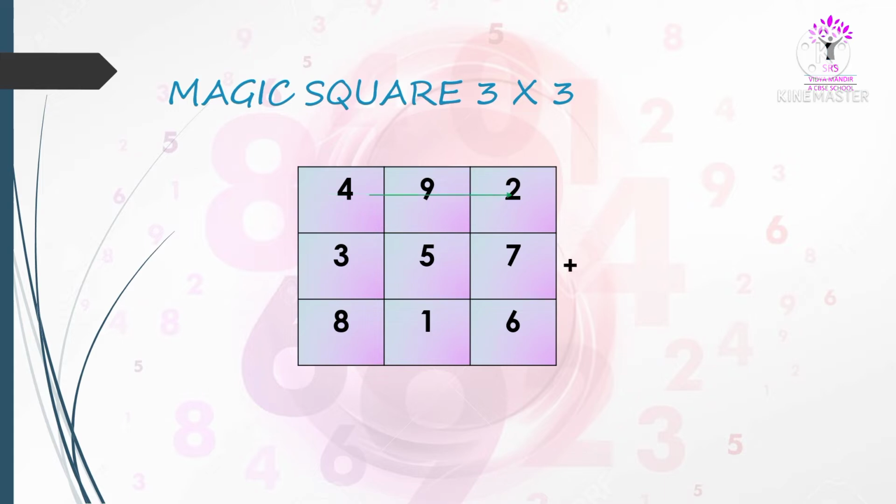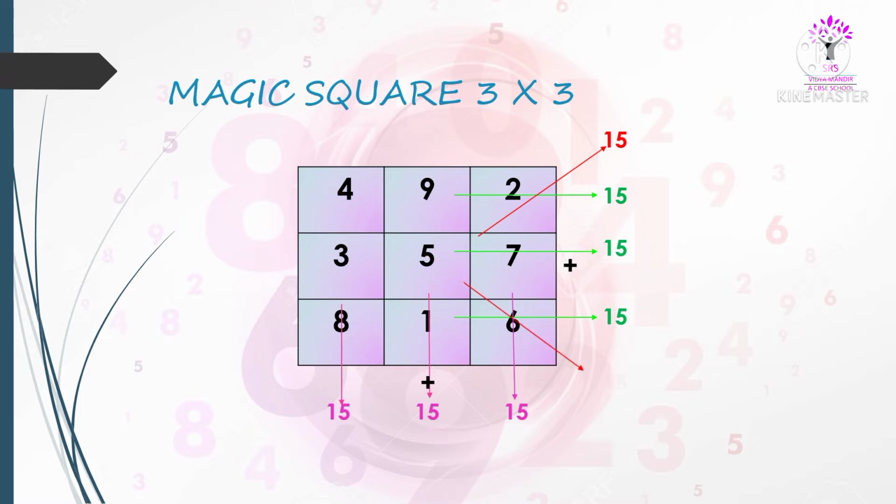In the first row, add 4, 9 and 2, you will get sum 15. Now add 3, 5, 7 in the second row and you will get 15 again. What about sum of 8, 1, 6 in the third row? It's 15 again. That's so interesting, right? Now let's add numbers along the columns. Wow, it's the same. It's not over yet.